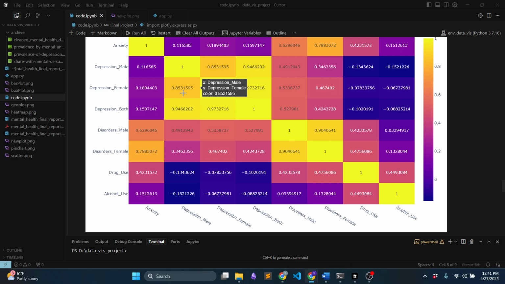They are positively correlated. Another one is disorder male and disorder female. They are also very highly correlated, almost 0.90. And another thing is alcohol use. I found that in most cases it is not correlated with other factors.